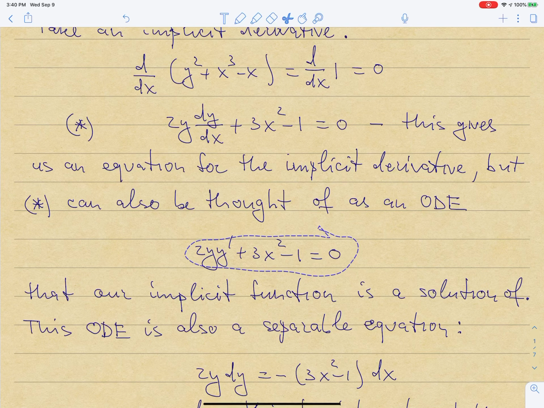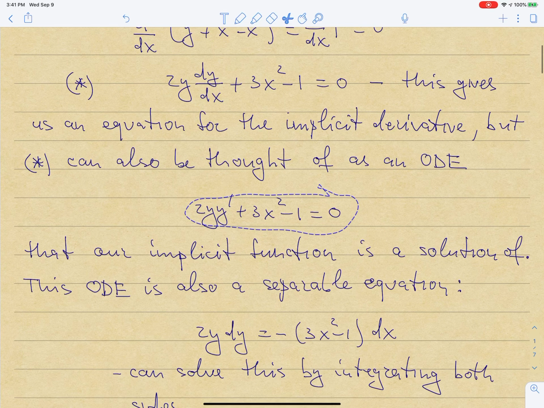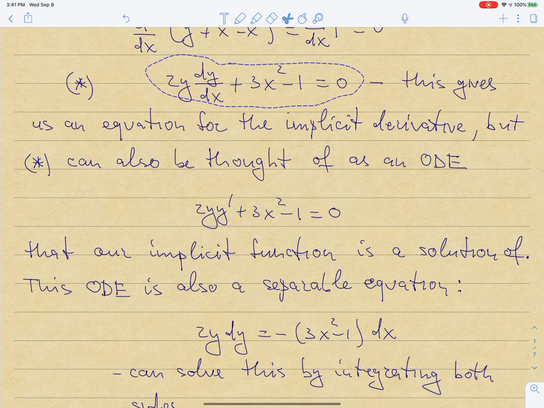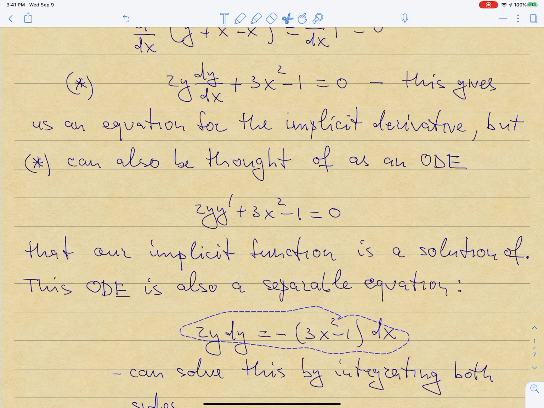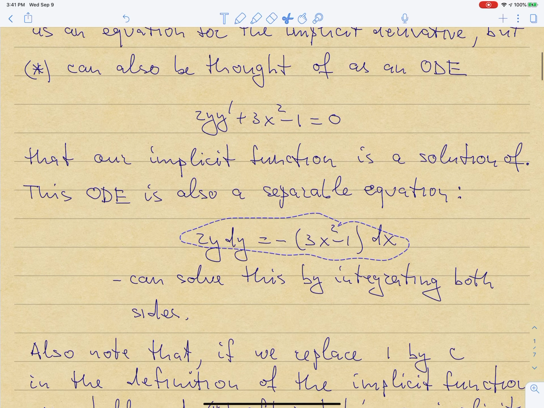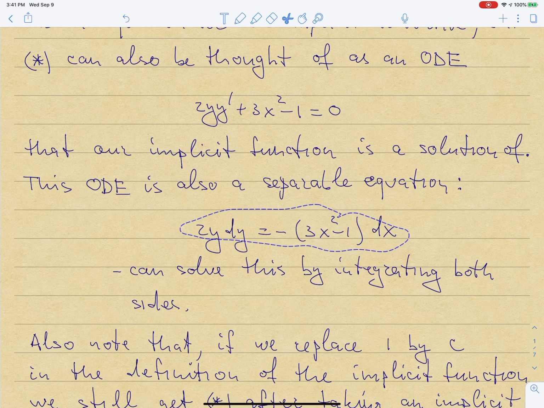I can also notice here that the same equation actually is separable. So if I take the equation when it is written in this form, I can separate variables like this. And so the equation is separable, so I can solve it as such. But I don't want to do it in this section. I want to figure out a different way of finding the solution.